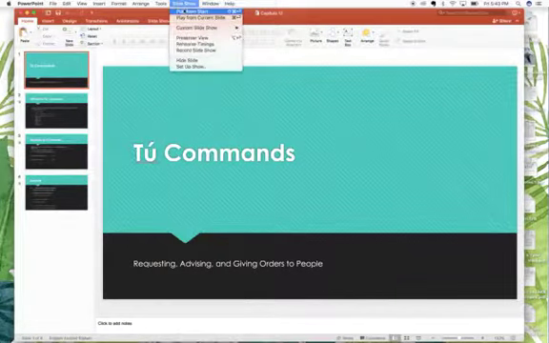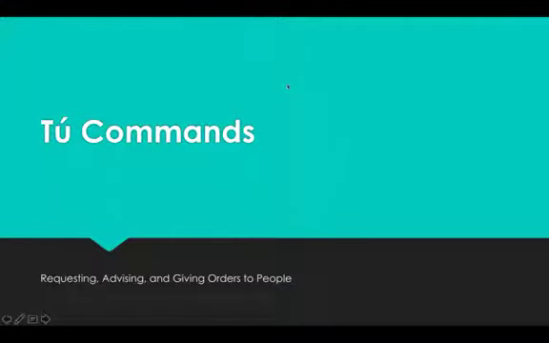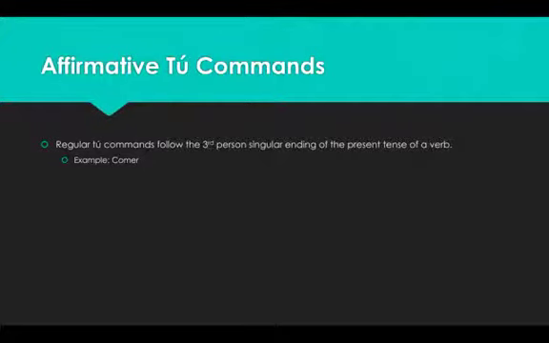Everyone. So I'm going to go through today two commands, which is the informal form of affirmative and negative commands in Spanish. The affirmative commands we have already gone through in a previous chapter, so this is going to be a review. But to refresh your memory, that affirmative command follows the third person singular ending of the present tense of a verb. So an example is comer, it goes to come.